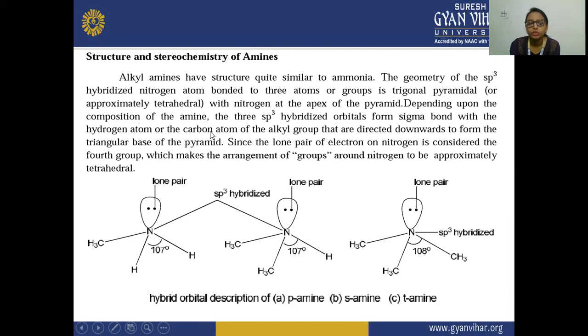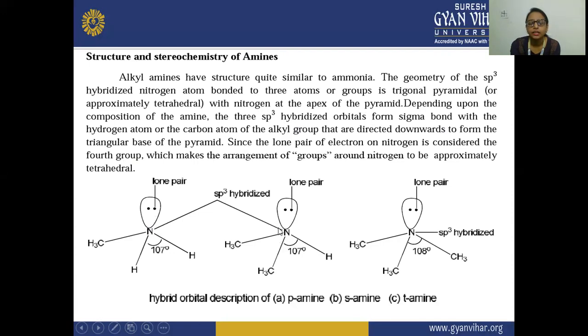Depending upon the composition of the amine, the three sp3 hybridized orbitals form sigma bonds with the hydrogen atoms or the carbon of the alkyl group that are directed downwards to form a trigonal base of the pyramid.